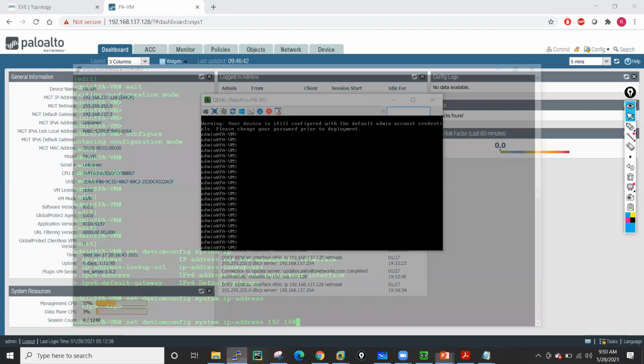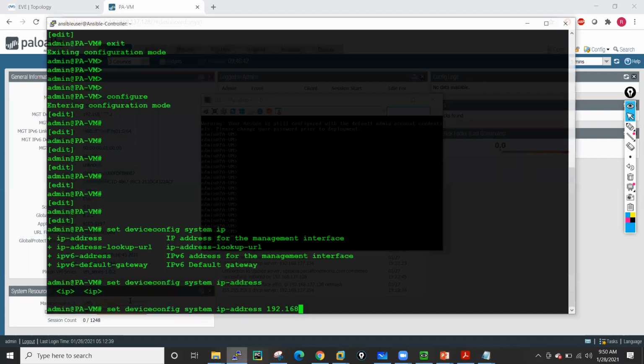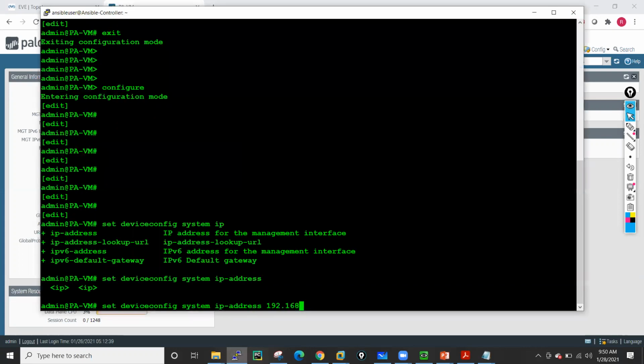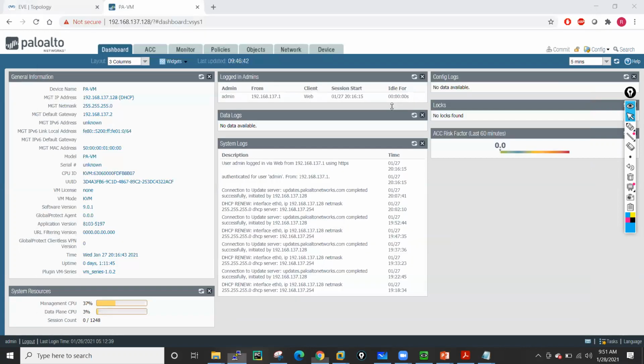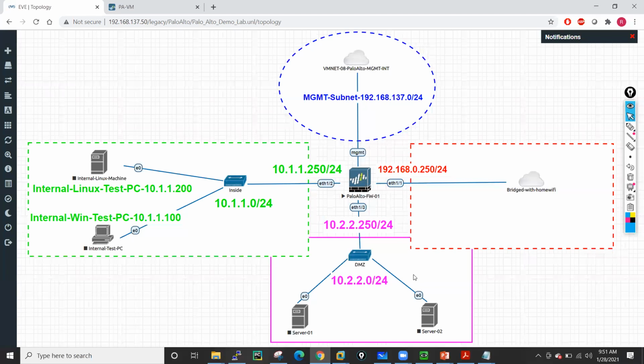So the thing is, we have to run that command in configure mode: set deviceconfig system ip-address. Here we will type the IP address 192.168.137. Let me just check what the IP addresses are. I will use 130 in this particular range, as per our lab.